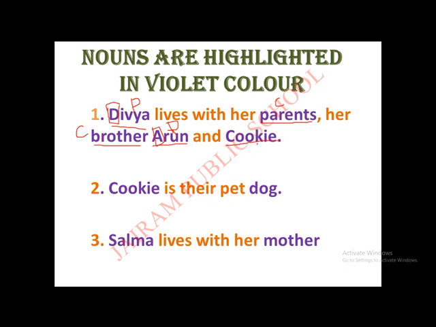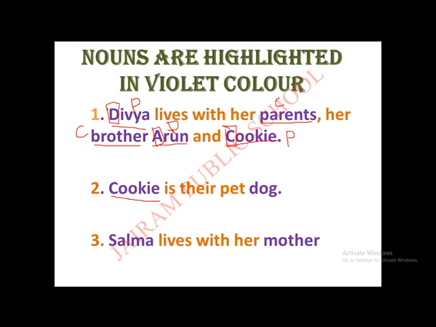Cookie is a proper or common noun? See the first letter and say easily. Yes, this is the capital. But Cookie is a dog, right? But we are giving a name to the dog and we are calling it Cookie. So, this is the proper noun. Understand, children? Very good.